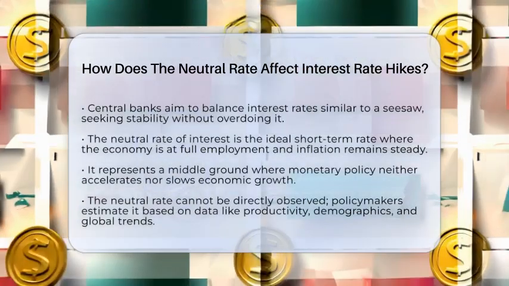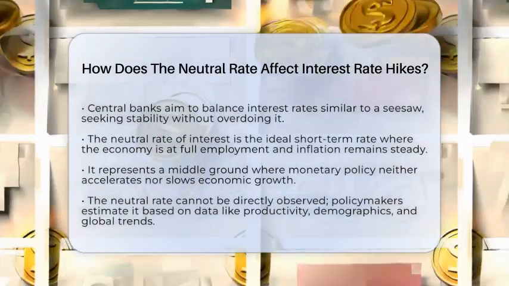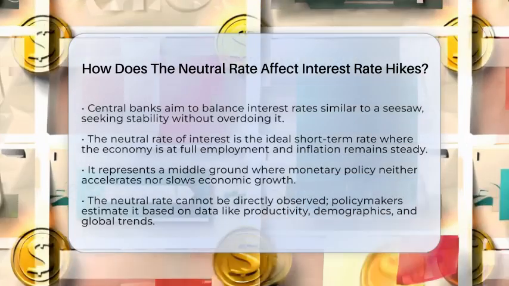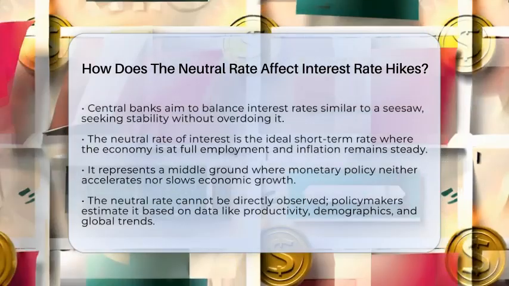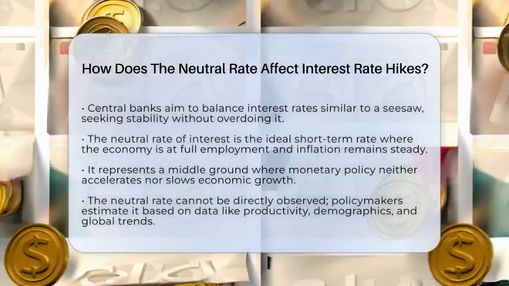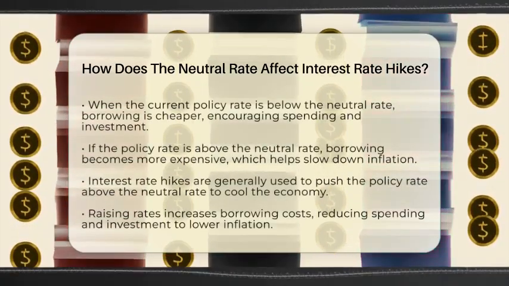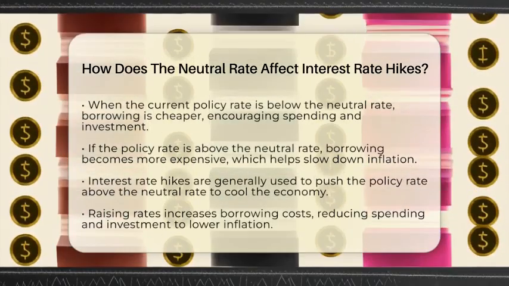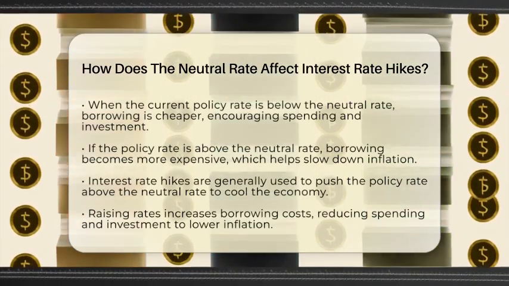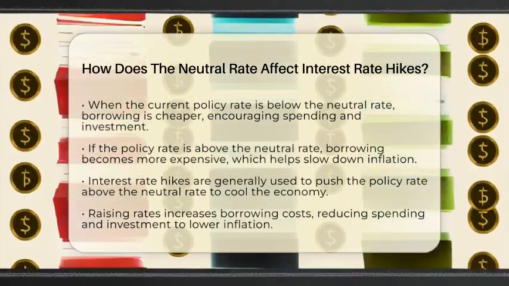Think of it as the middle ground where monetary policy is neither pushing the economy to grow faster nor slowing it down. Since the neutral rate can't be directly seen or measured, policymakers have to estimate it based on economic data. They look at things like productivity, demographics, and global economic trends to get a good idea of where it might be.